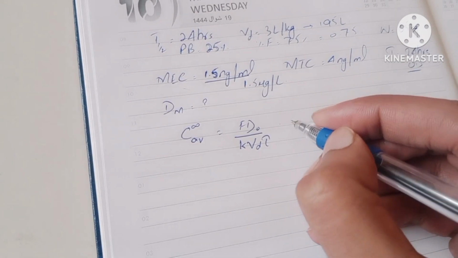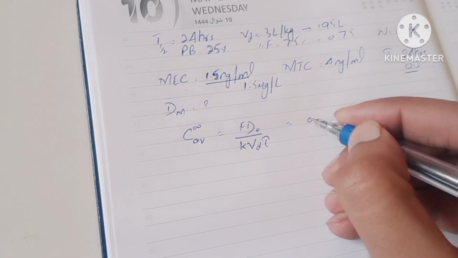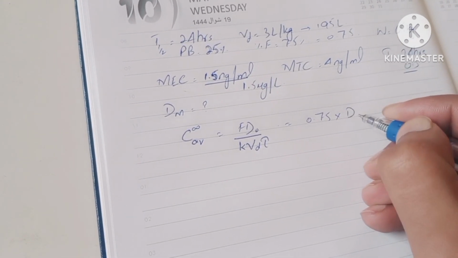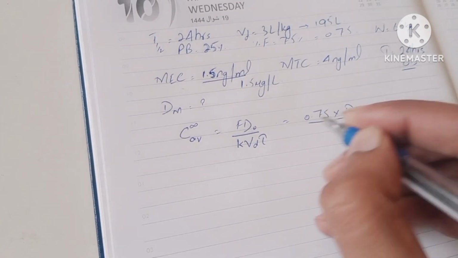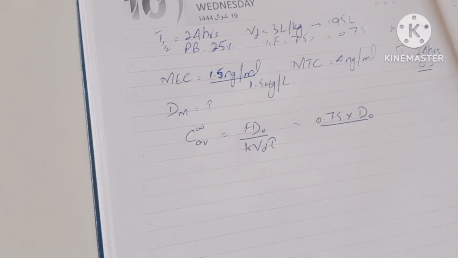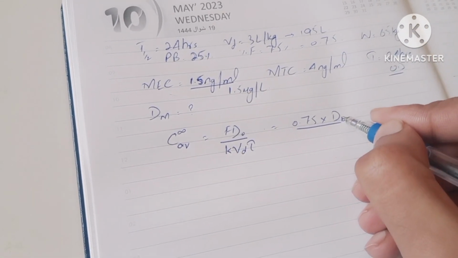We know the F, that is 0.75. We don't know the D naught. We have to find the D naught, that is the maintenance dose. Rather, I should write DM here.